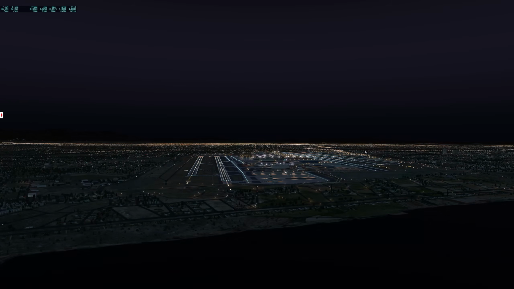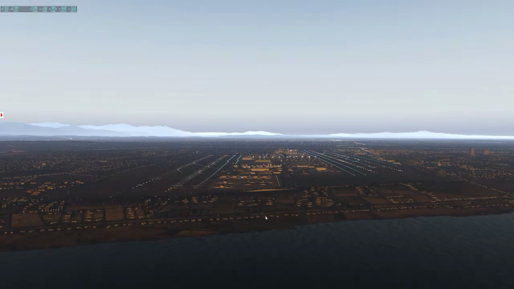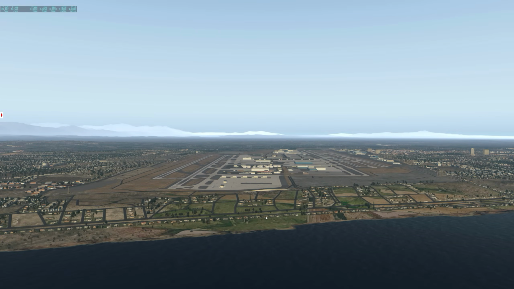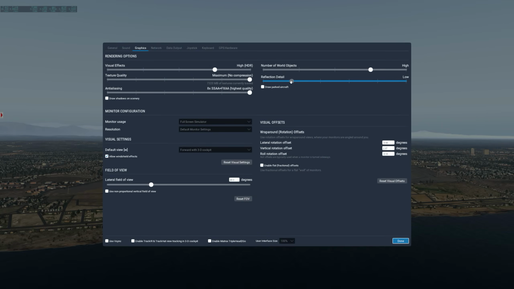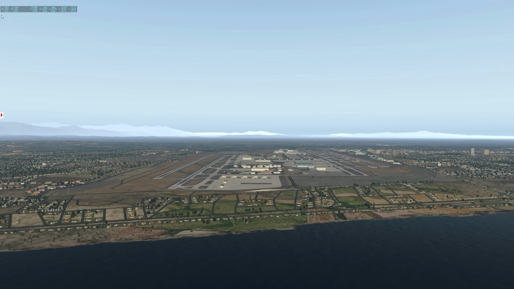Okay, so let's change it to nighttime. There you go. As you can see, you can't even tell that this is actually a water surface. So 3 FPS loss for absolutely nothing. Okay. Now we're going to go to medium settings. And by the way, I'm not sure why there is medium 1 and medium 2, and then there is high and maximum. But on the medium setting, we are now at 32 frames.